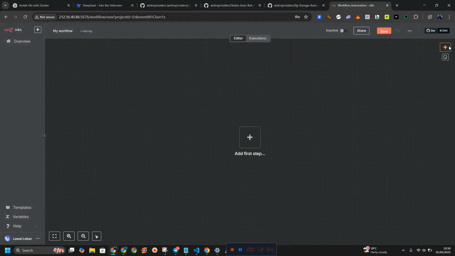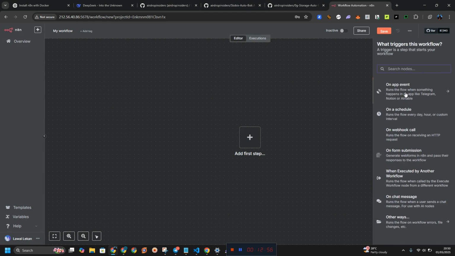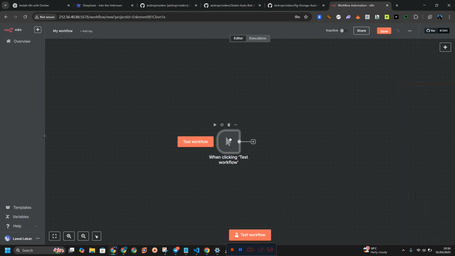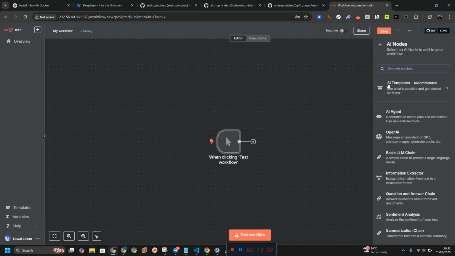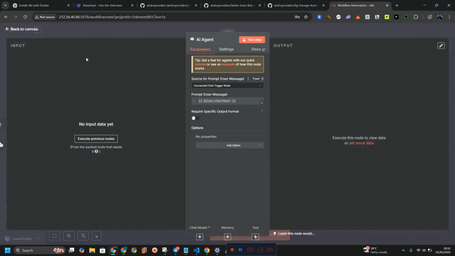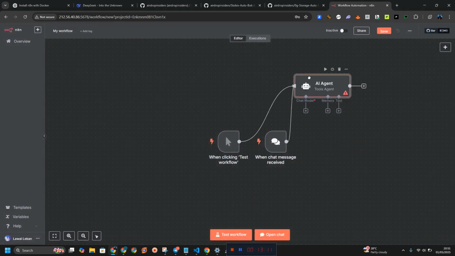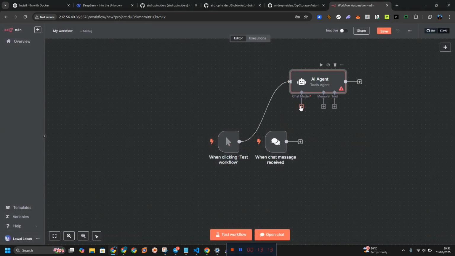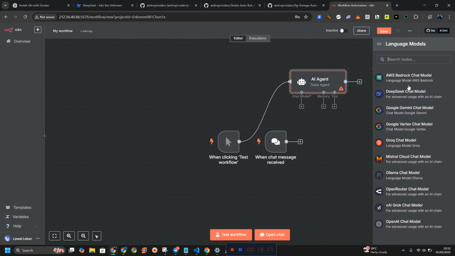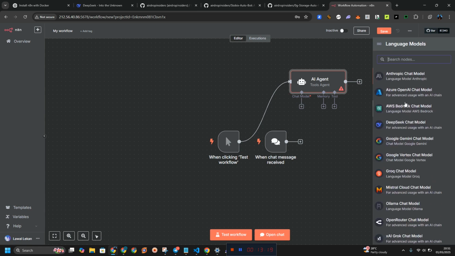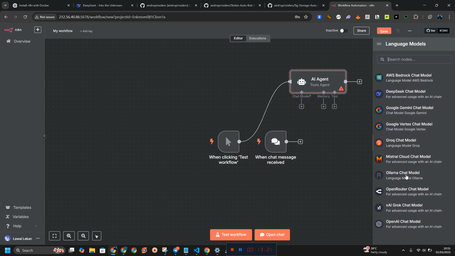Let's go for this. Okay, we have the manual trigger which you can use. Let's go for AI agents. I'm just going to check something out. I'm going to click on input trigger, delete this one, add the chat model. Everything is installed. I don't think you actually need to install anything again. Everything you need is installed.